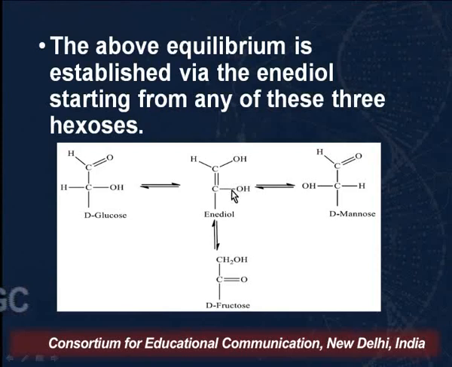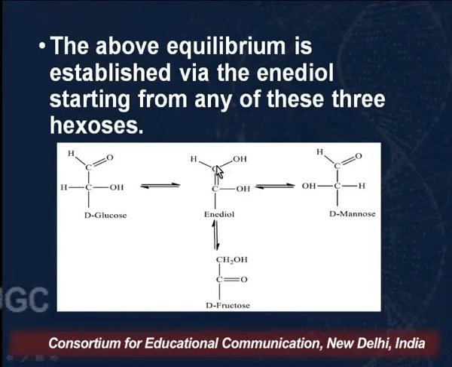If we had only one hydroxyl group, say a methyl group here instead, we would have said that this is an enol, that is, it has one double bond and OH is attached to a carbon containing the double bond. But in this case, we have two OH groups attached to carbons containing a double bond. So this intermediate is known as the enediol intermediate.